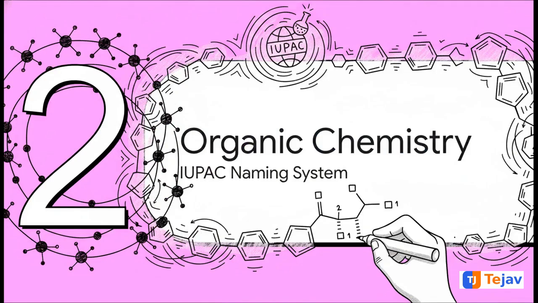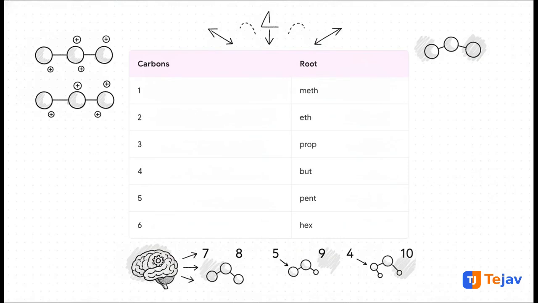Moving on to level 2, mastering IUPAC organic rules. Now we enter the massive, super fascinating world of organic chemistry, the chemistry of carbon. Because carbon can form millions of different compounds, scientists needed a really organized system. Enter IUPAC, the International Union of Pure and Applied Chemistry. Let's start with alkanes, saturated hydrocarbons with only single bonds. The length of the longest continuous carbon chain gives you your root name.